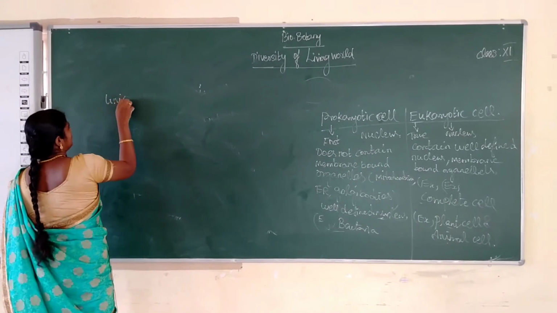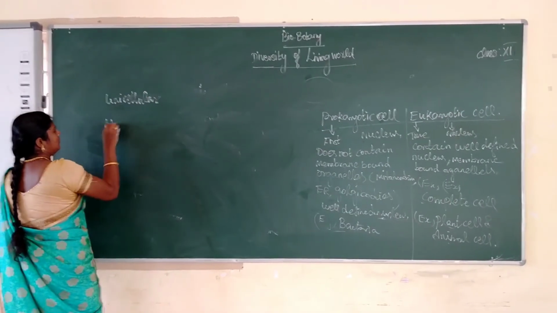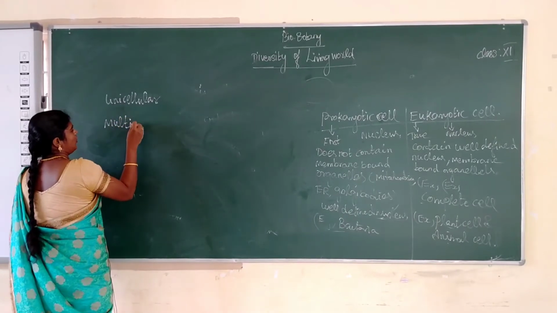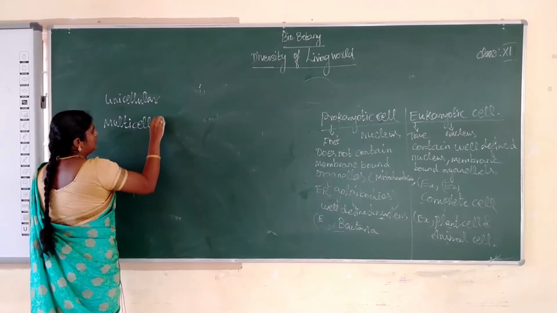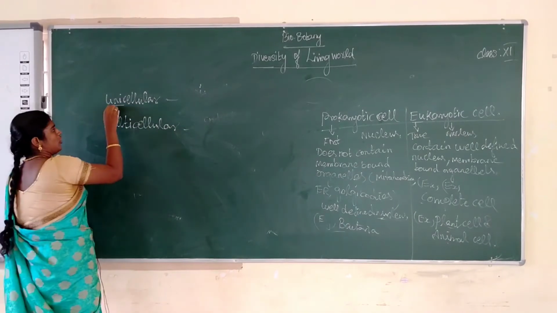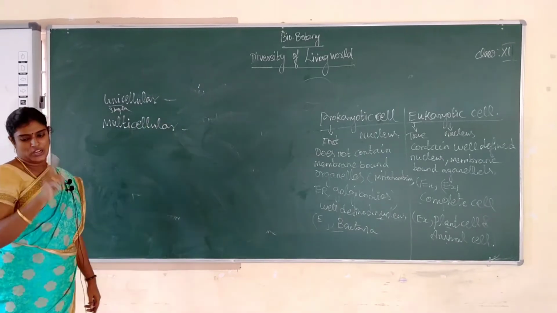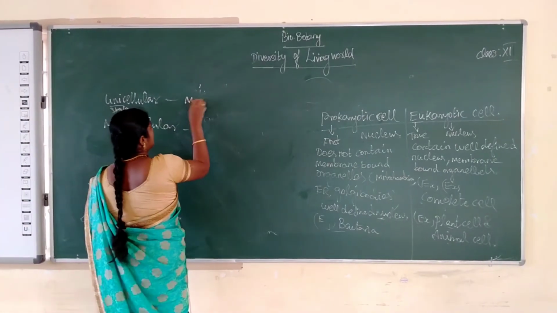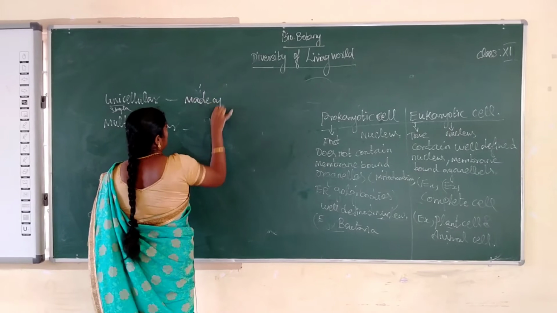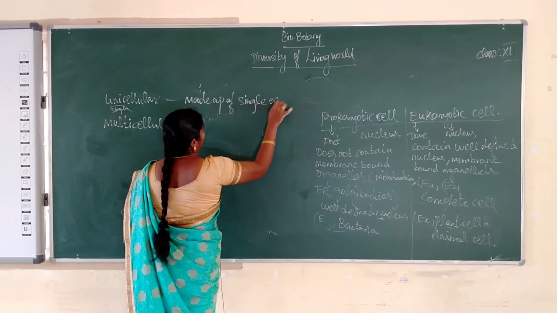Unicellular, another one multicellular. What is the meaning of unicellular? Uni means single, only one. Uni means single. So it is made up of only one cell. Okay, it is made up of a single cell. That is called a unicellular animal.